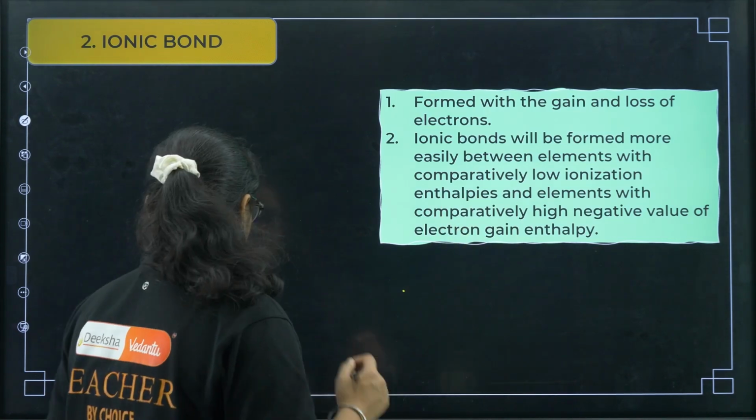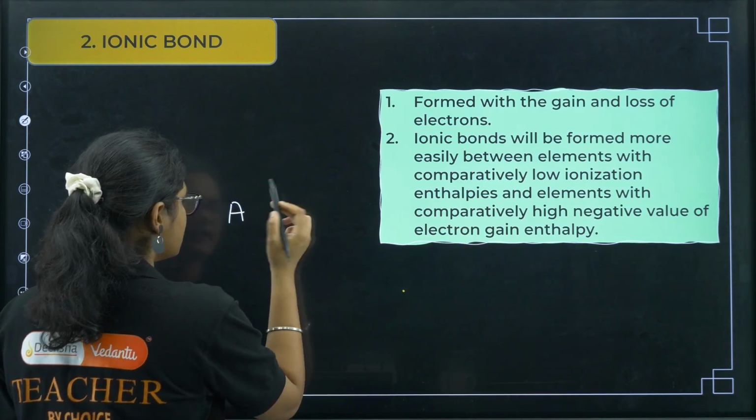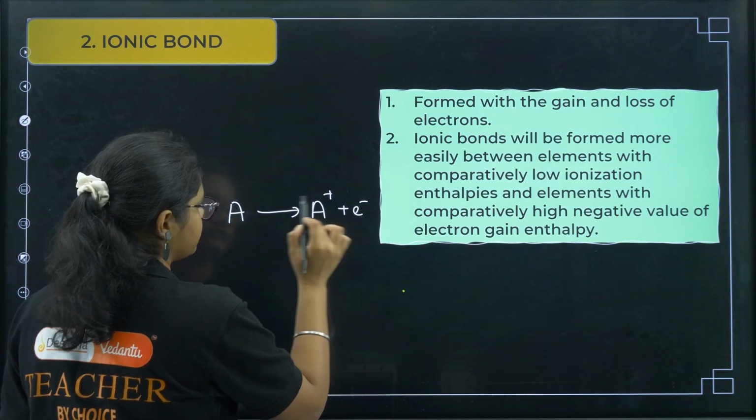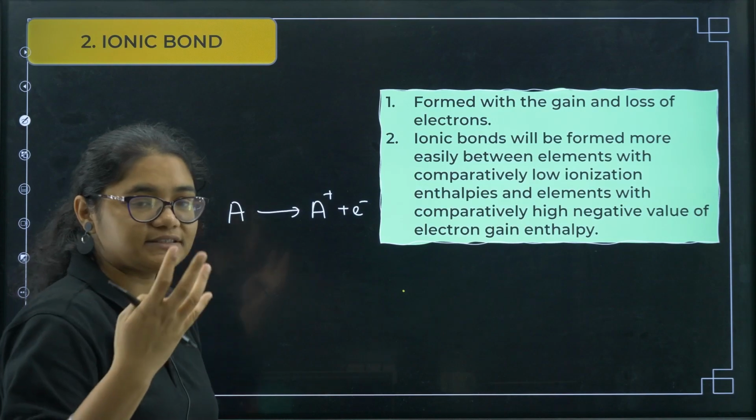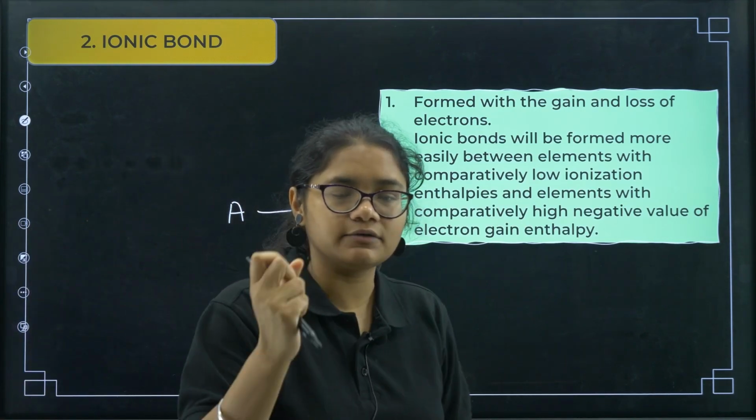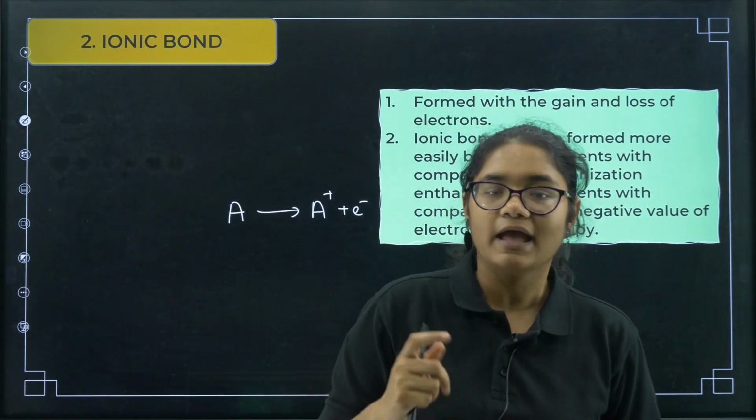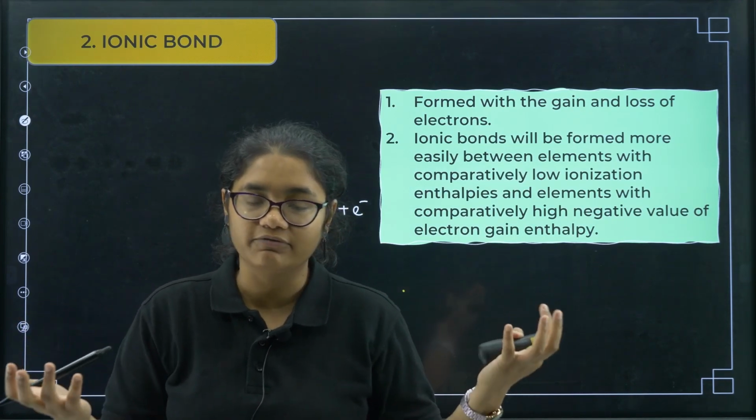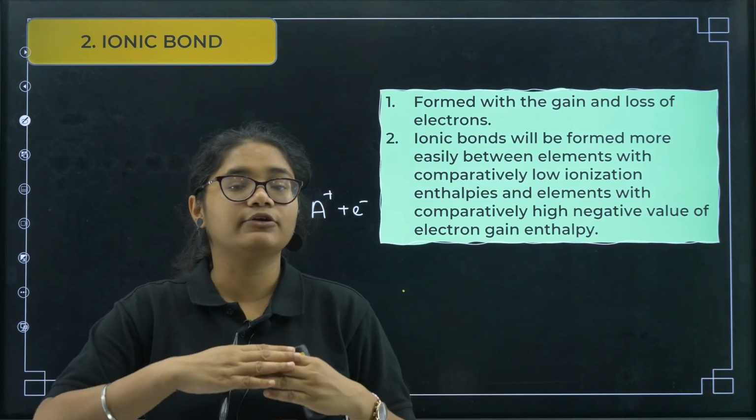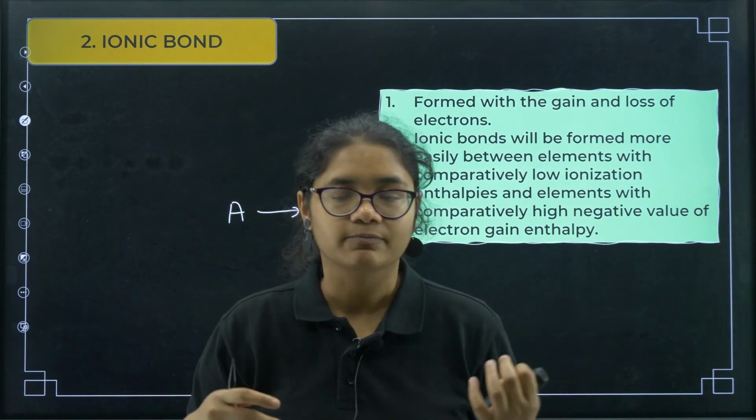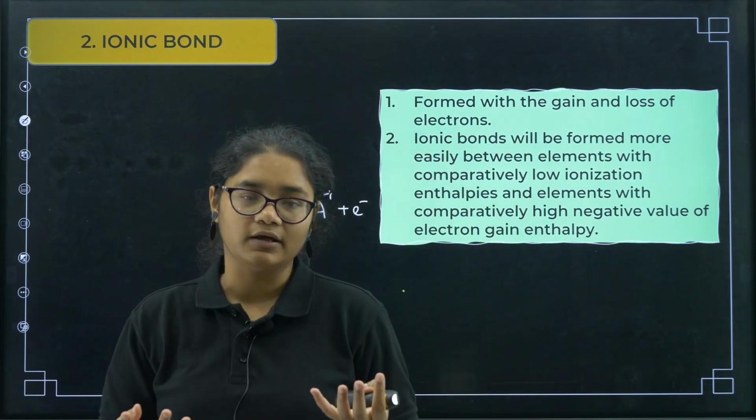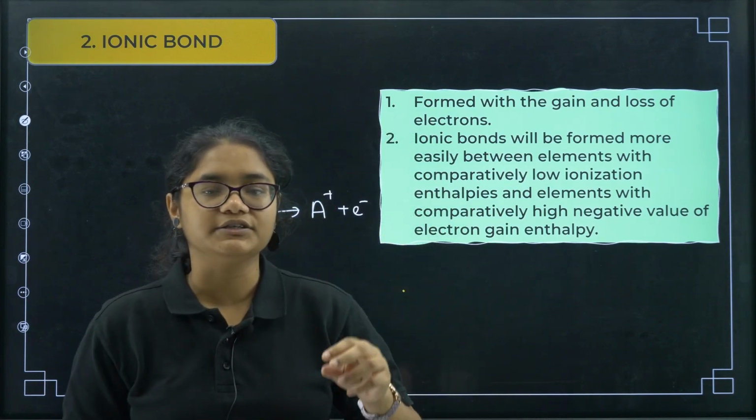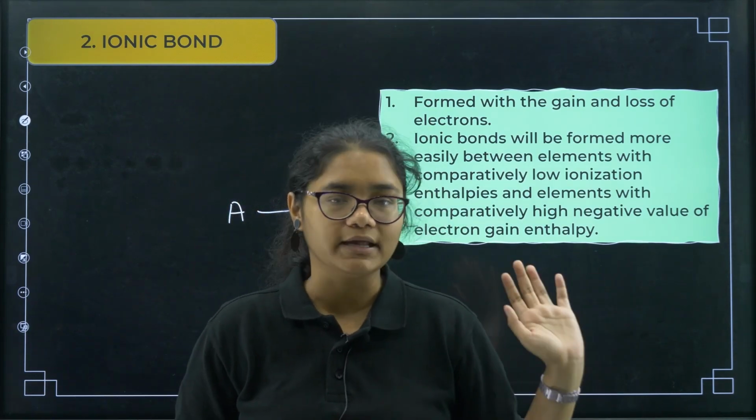Now see, suppose A is losing an electron. So we will get A+ plus an electron. Here the ionization enthalpy should be low, meaning we should be able to remove an electron very easily. The one which is gaining the electron should gain it very easily. If it gains an electron easily, its electron gain enthalpy will be more negative. If it loses an electron easily, its ionization enthalpy will be very low. So this type of combination of elements will form very good ionic compounds.